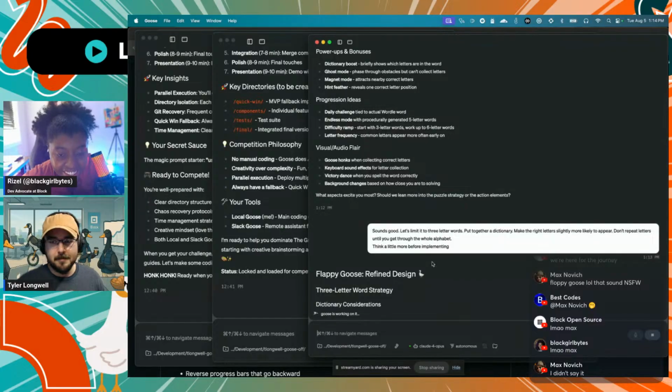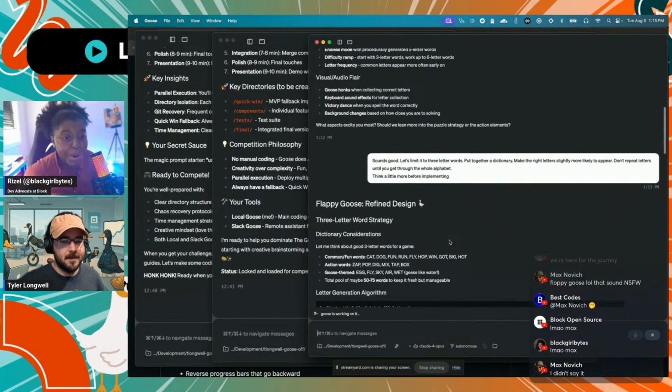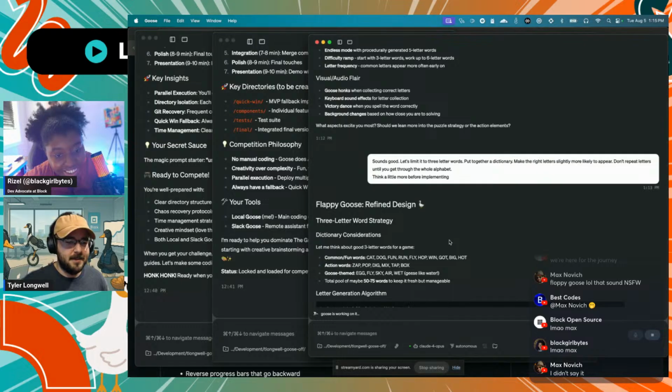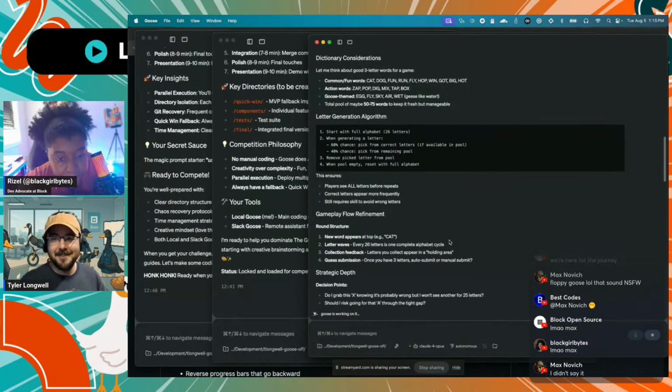I looked through it and refined a few things. I wanted to make this a little more plausible that you could win. So I'm asking it to limit the Wordle bit to 3-letter words, and make it more likely that the correct letters show up so that you don't have to play for like 20 minutes to actually end up making your word. And don't repeat letters, so that we're not getting 10 A's in a row for some reason. Yeah, you're a pro. So it took my suggestions and incorporated them into the design.